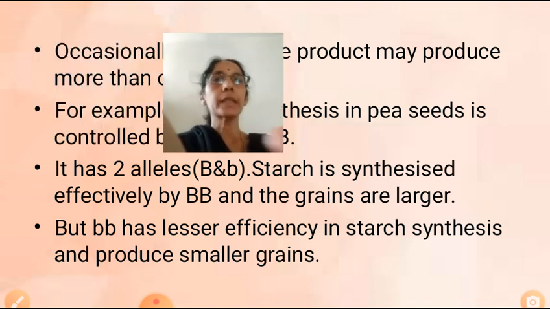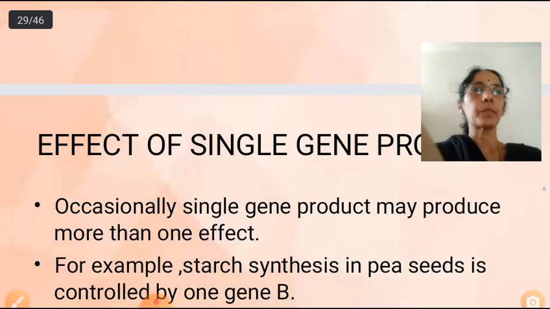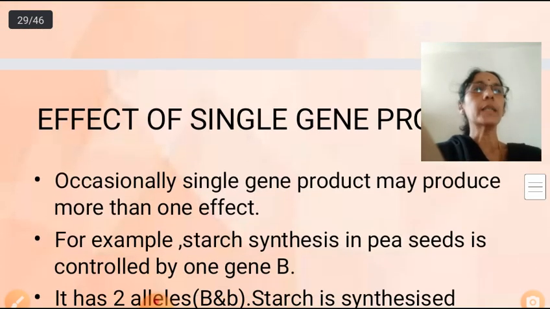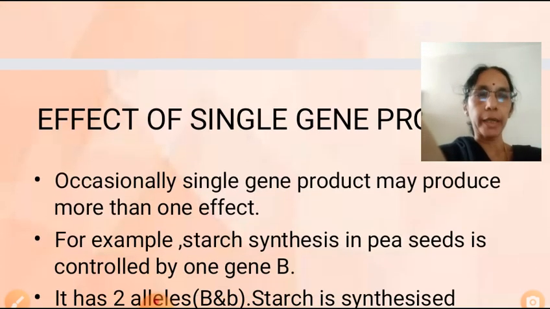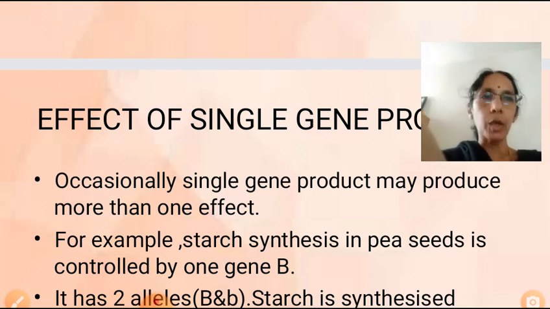Today, let us discuss the effect of a single gene product. Got the meaning of it? Every gene will produce an enzyme. Clear? So, today's class, let us discuss the effect of a single gene product.